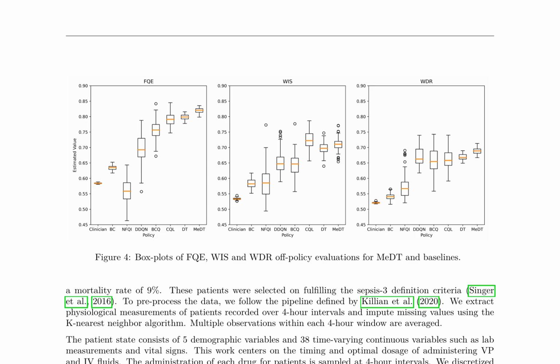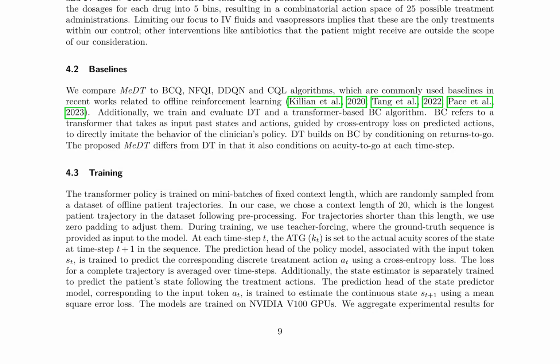The data is pre-processed using a pipeline involving physiological measurements extraction, imputation of missing values using the nearest neighbor algorithm, and averaging multiple observations within each 4-hour window. The patient state consists of 5 demographic variables and 38 time-varying continuous variables, with treatment administrations discretized into 5 bins, resulting in a combinatorial action space of 25 possible treatment administrations. MeDT is compared to several baselines, including BCQ, NFQI, DDQN, CQL, a transformer-based BC algorithm, and DT.